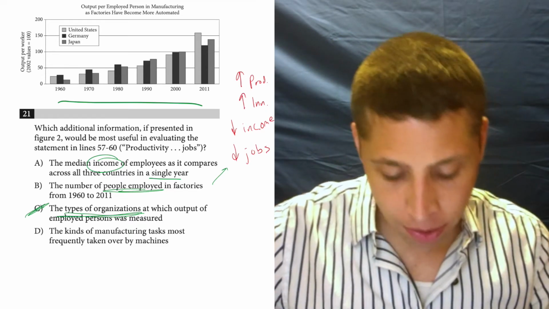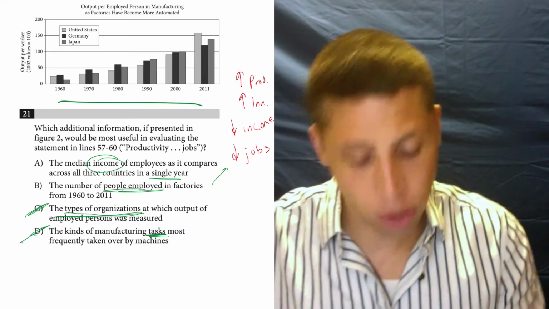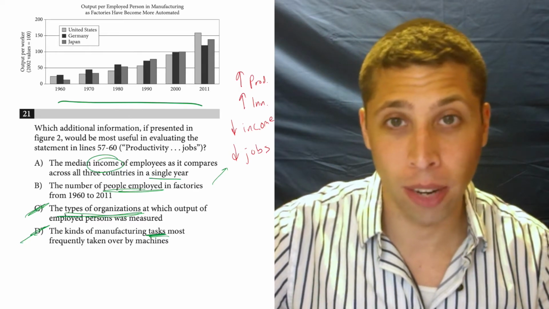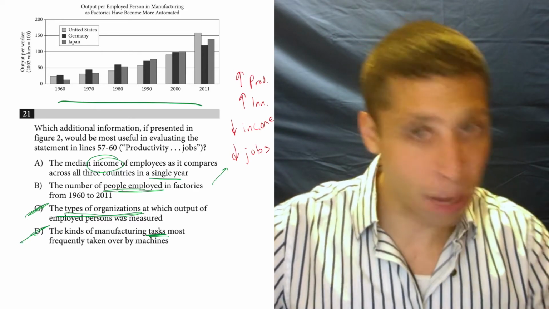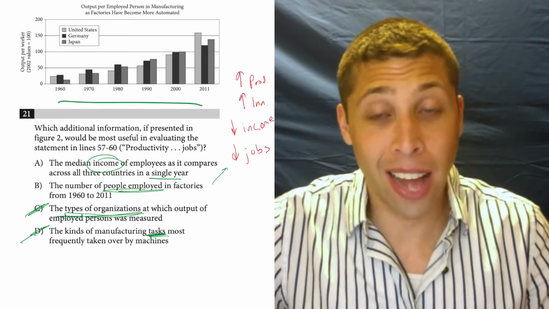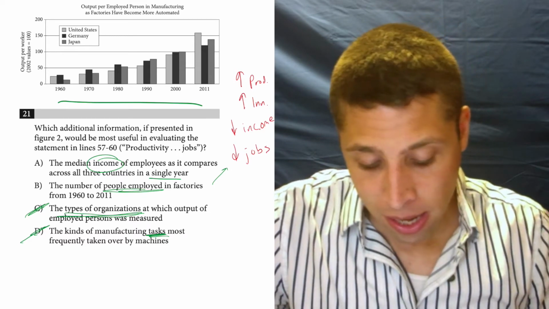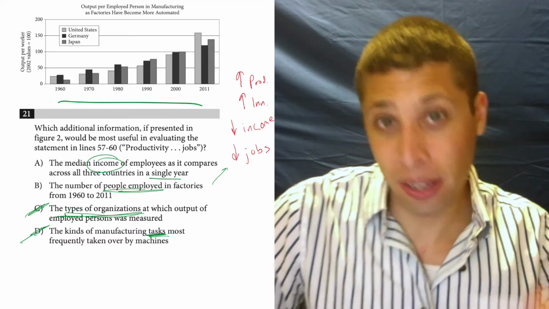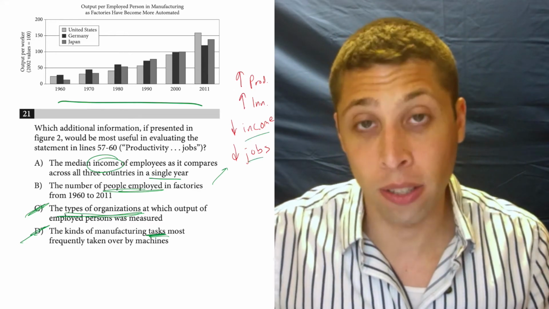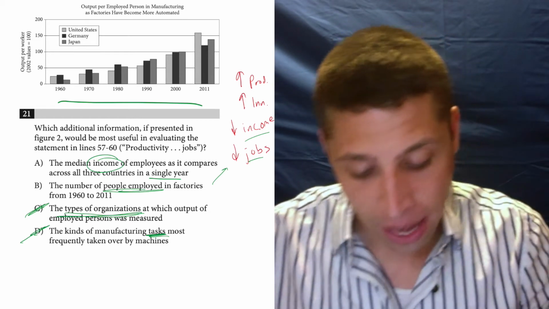D, the kinds of manufacturing tasks most frequently taken over by machines. So again, notice my dumb summary does not include anything about tasks. So I just eliminate it, right? It's literally got to be one of these 4 things that I summarized, and 2 of the choices are just not in that list of 4 things. So I can't really consider them. So now I've got another choice though, but both income and the number of employed people, the jobs, are mentioned in the lines and now in these choices. And the other piece is mentioned too.